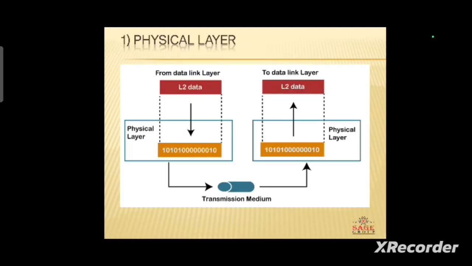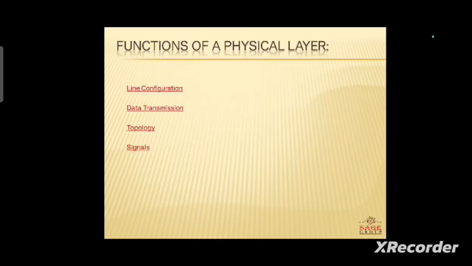Now, the first one is the physical layer. The physical layer is the first basic layer of the OSI model, in which, as we can see in this diagram, the information and data is converted into binary form, that is 0 and 1, and it moves through the transmission medium from one sending device to another. Now, these are the functions of the physical layer.